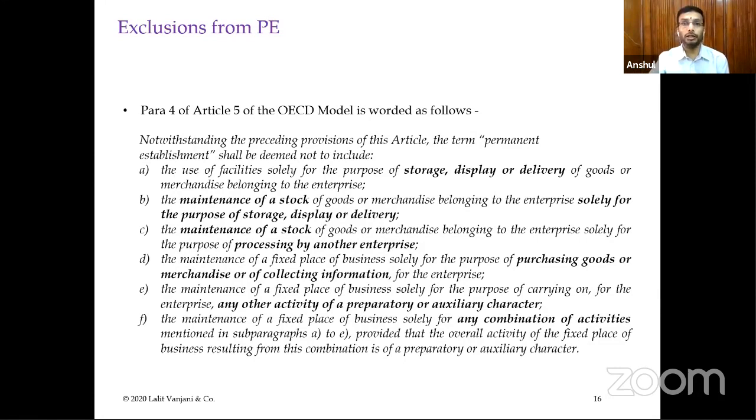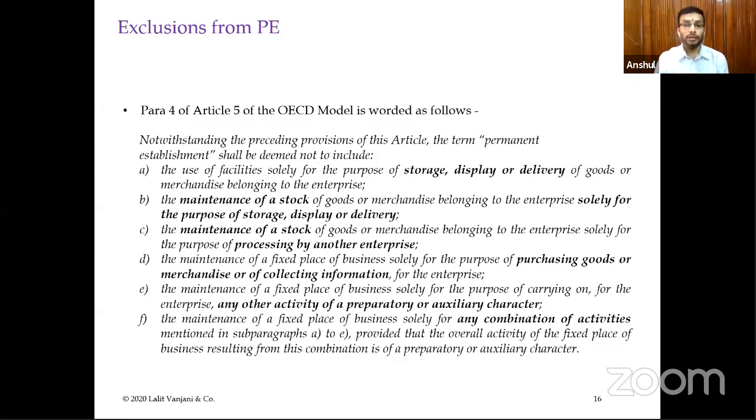They had appointed certain contract manufacturers, and the liaison office was just interacting with them for the successful export of goods, maintaining a check on quality and the delivery process. There is a case, I think of the Karnataka High Court, which said that Nike, by having this liaison office, should not be considered to have a PE in India. We'll come to that case once more. There is another case of a similar nature.